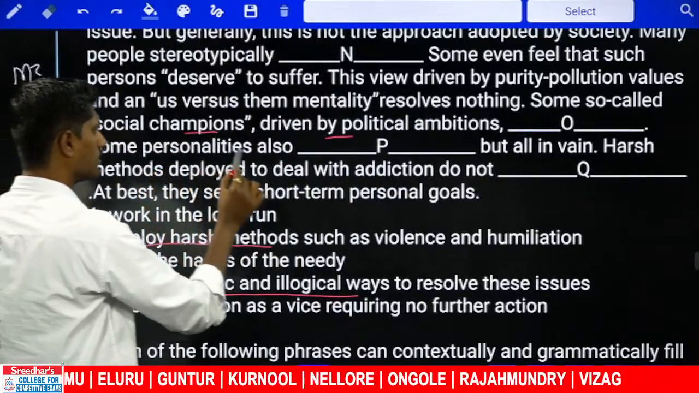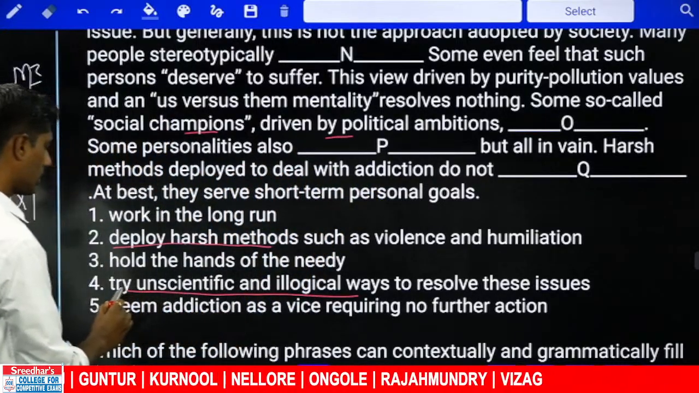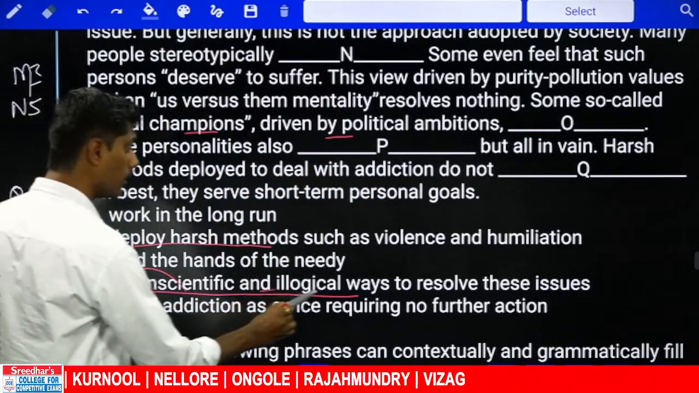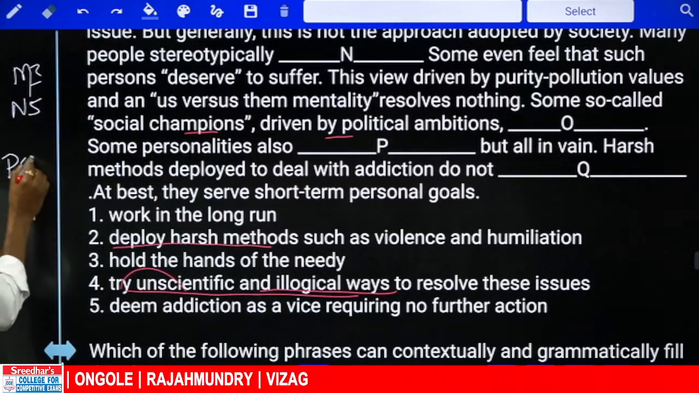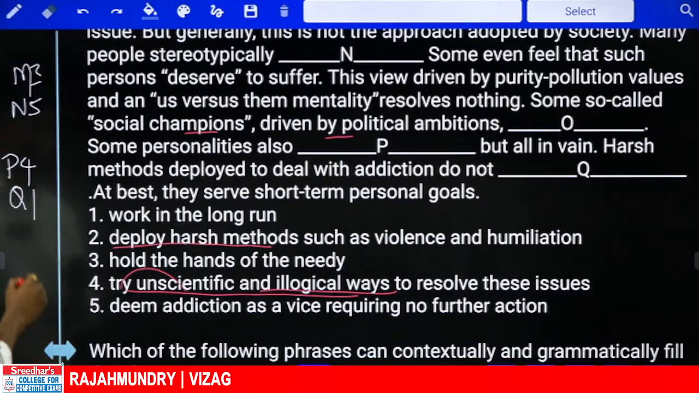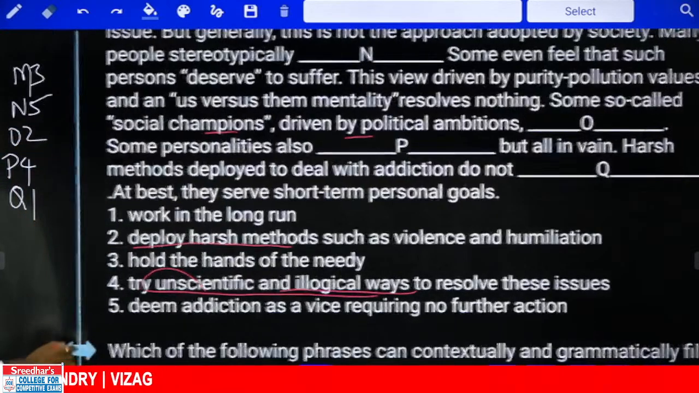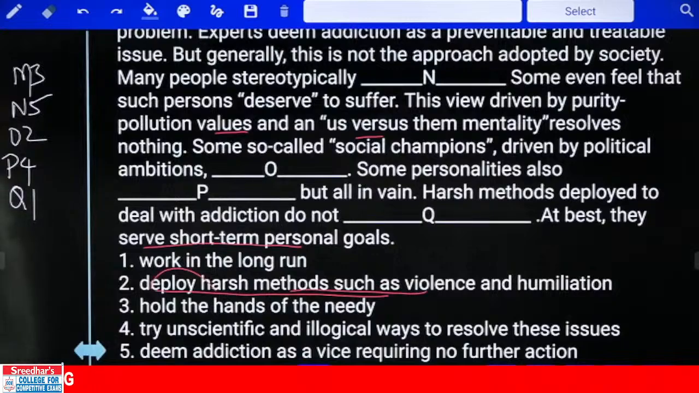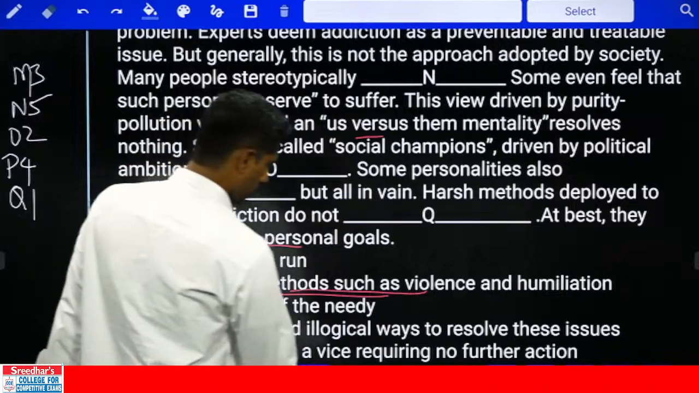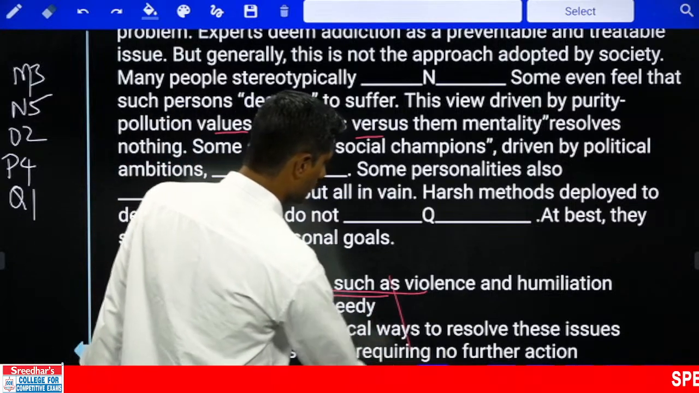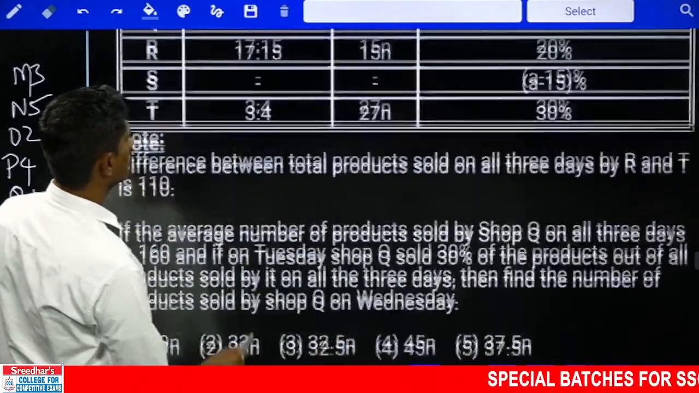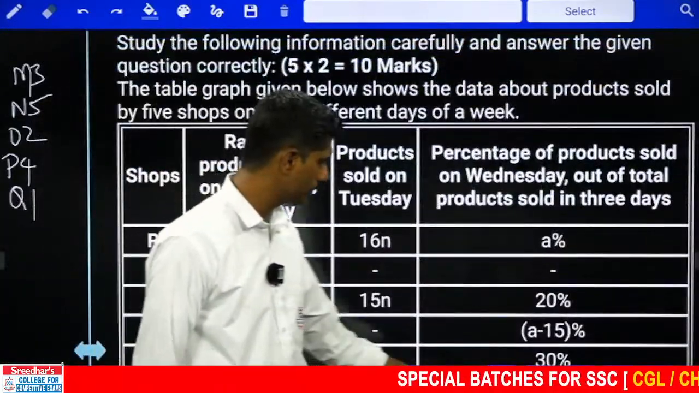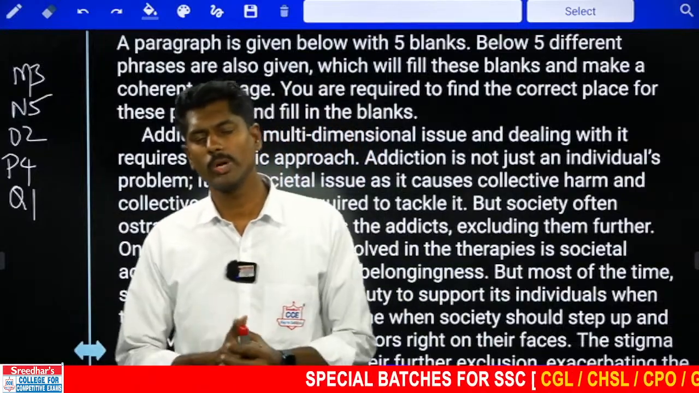Some personalities also try unscientific and illogical ways. Yes. So we can take P4 and O2. So this is the order: M3, N5, O2, P4, Q1. Okay. This is another section. So this is all about this discussion of some of the questions.